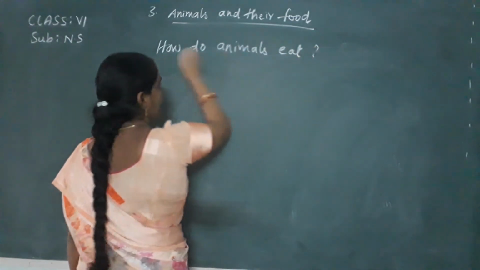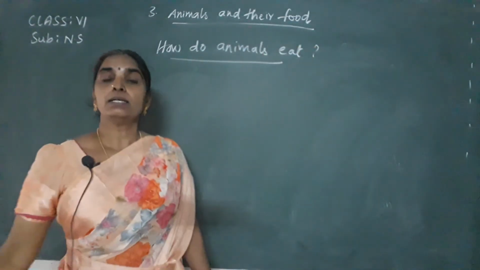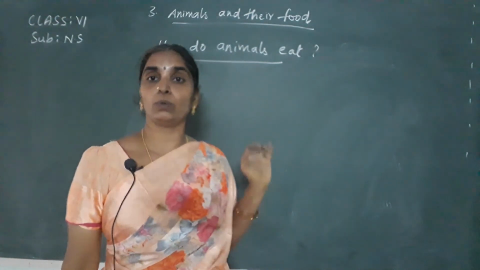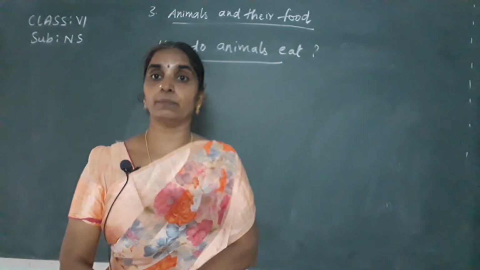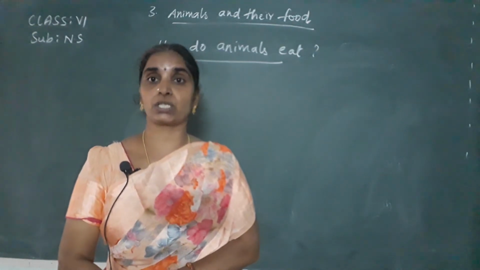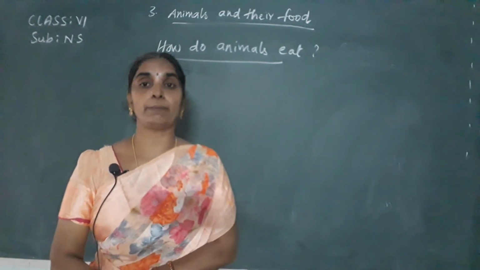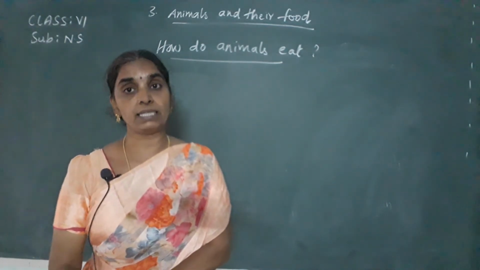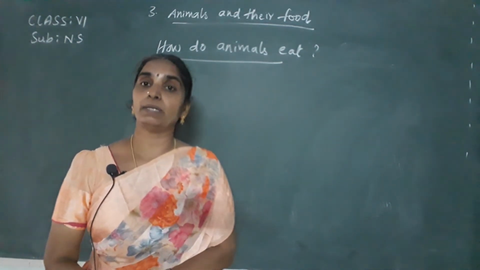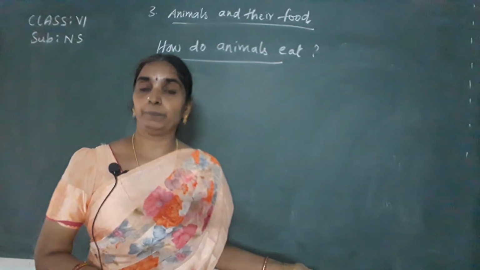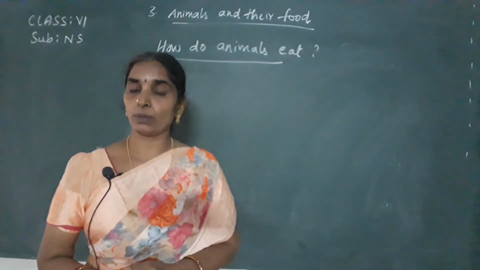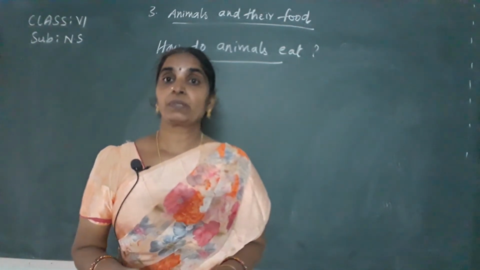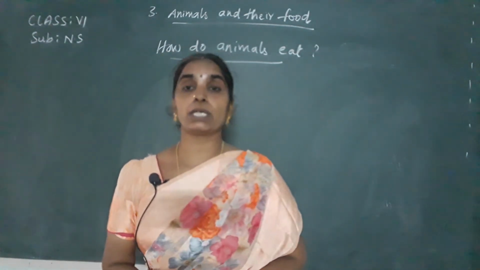So, what can we say about this? Animals eat both plants and animals, as we have understood through the classification of animals and through observation. Some animals take plants as their food, some take other animals, some take both plant products and animals, and some take only fruits, like bats, which are frugivorous.